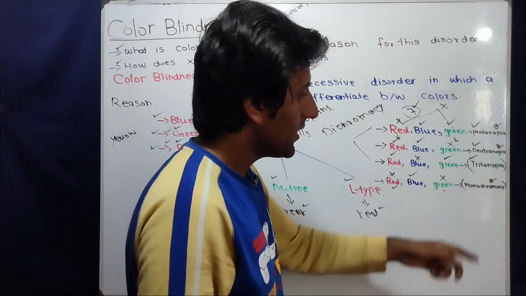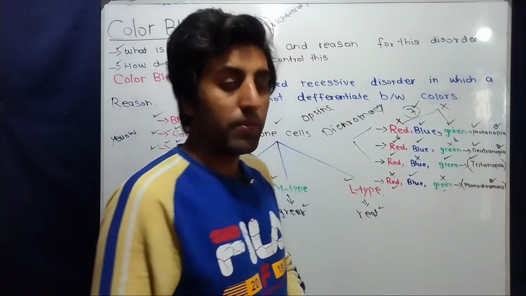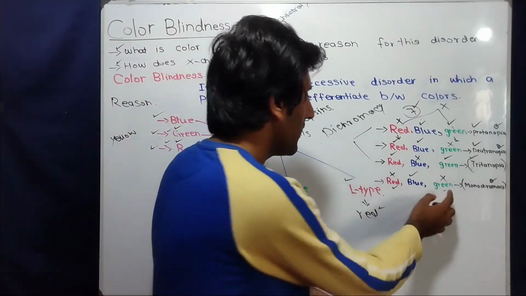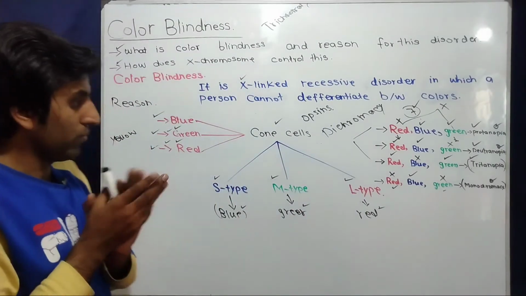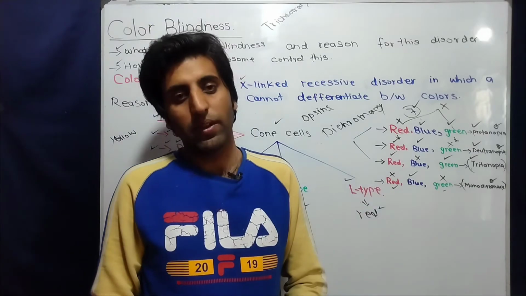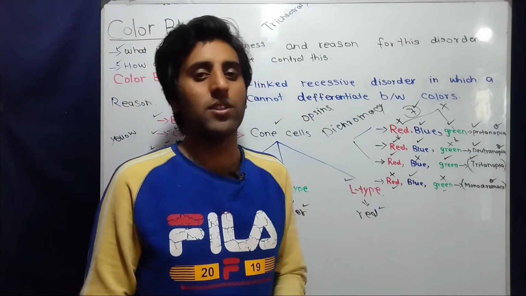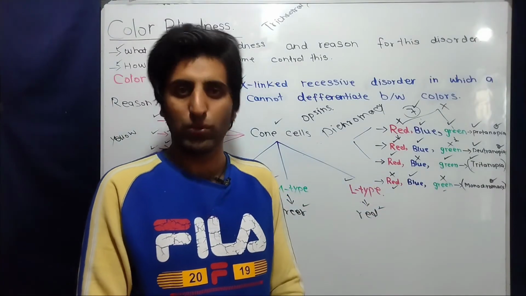While the other three types of color blindness, protanopia, deuteranopia, and monochromacy, are X-linked because green and red colors are always controlled by the X chromosome. So this is what color blindness is and how it develops in humans. Now let's see how this character, color blindness, is controlled by the X chromosome.